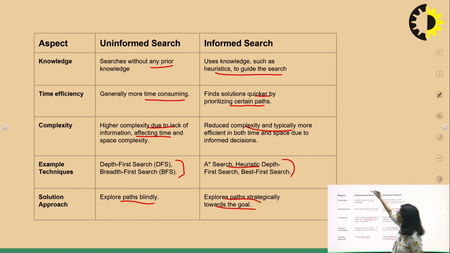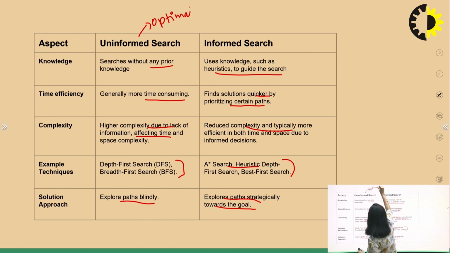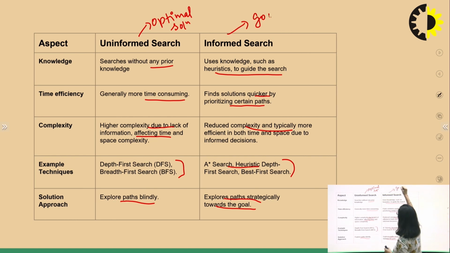Also, in uninformed search we can be assured of getting an optimal solution, and in informed search we are assured of getting a good solution in less time, right?